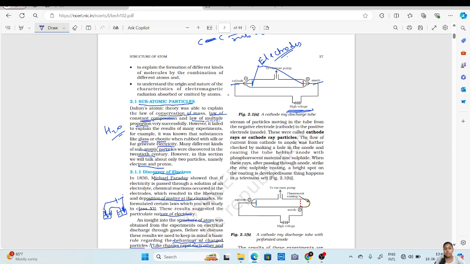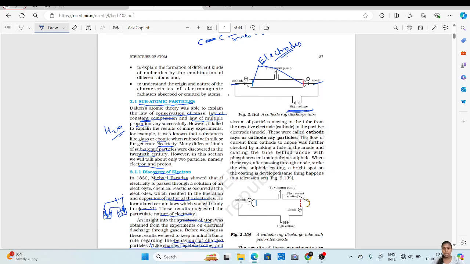Now, this experiment is the one where we can identify the structure of atom. The structure of atom was obtained by the experiments carried out on the electrical discharge through gases. The pressure of gas and the high voltage will lead to the generation of electricity. We require very low pressure, so the pressure of gas is maintained by evacuation through the vacuum pump.